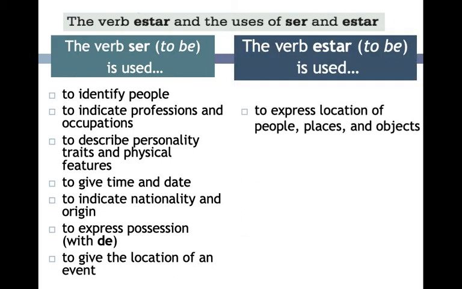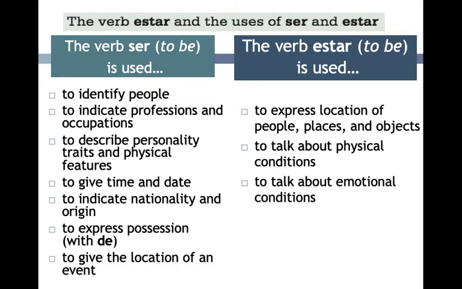Now let's take a look at when estar is used. To express location of people, places, and objects, to talk about physical conditions, and to talk about emotional conditions. So notice there are only three areas in which estar is used. A location of people, places, and objects that's changeable, not the location of an event. That's the only tricky one. So you could say to yourself, if I can put feeling or located into that sentence, I will be using estar, with the exception of the location of an event.